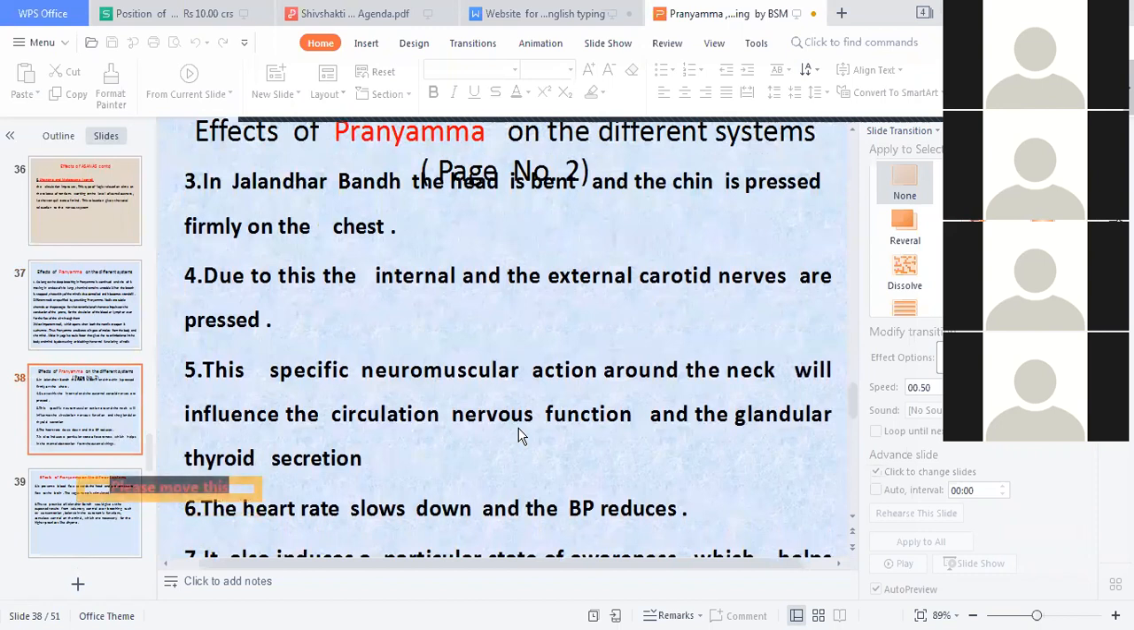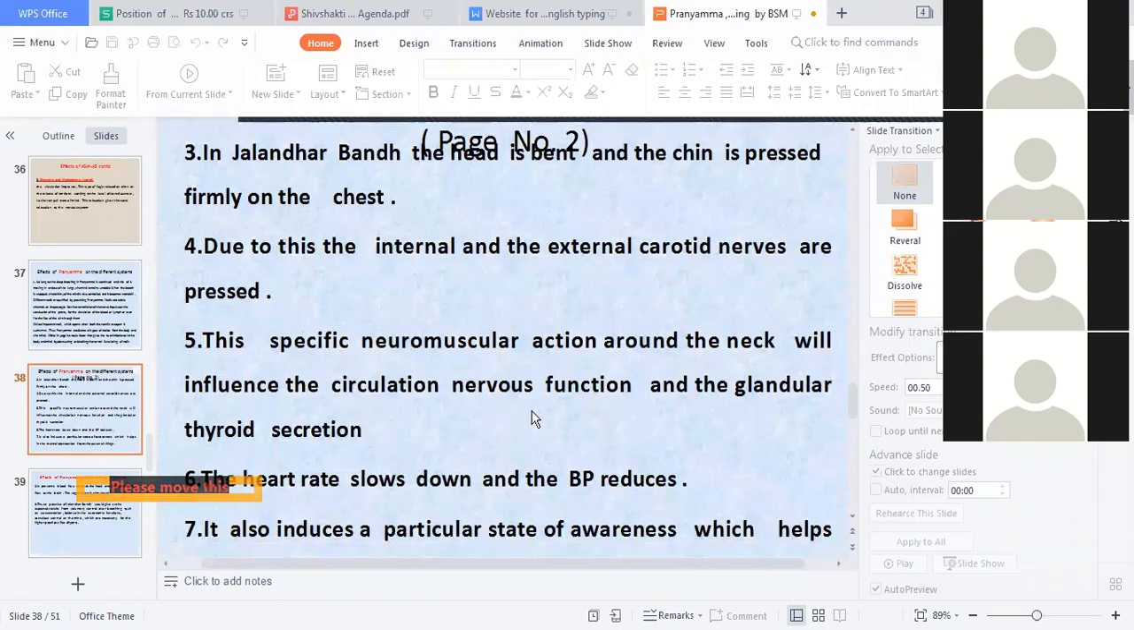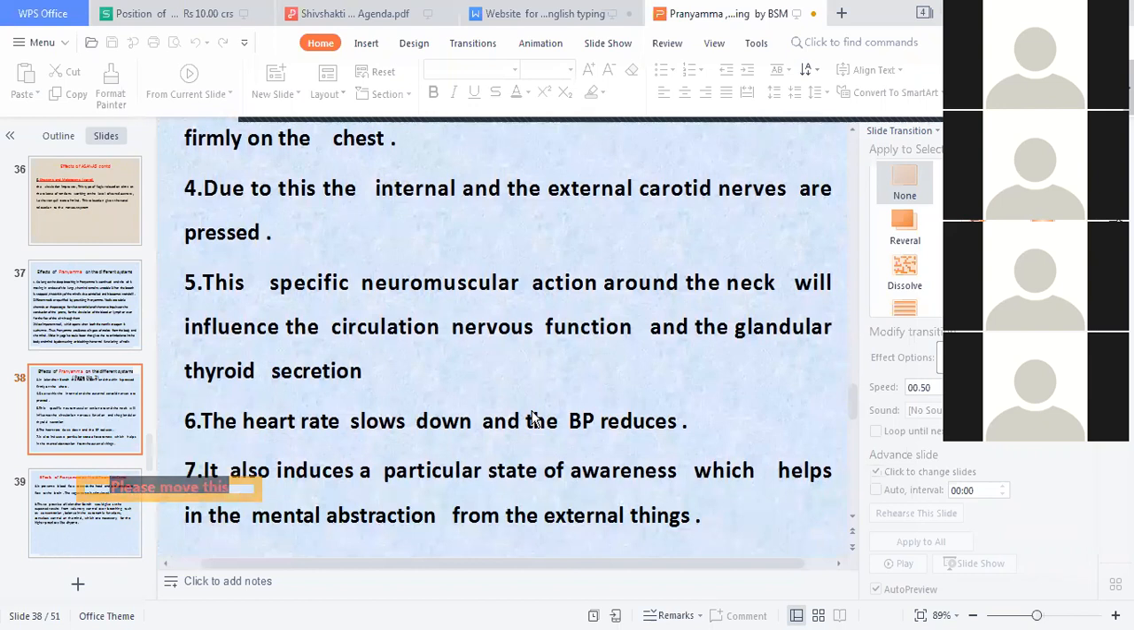In Jalandhar Bandha, the head is bent and the chin is pressed firmly on the chest. Due to this, the internal and external carotid arteries, which are at the side of the neck, are pressed. The specific neuromuscular action around the neck will influence the circulation, nerve function and the glandular thyroid function. The heart rate slows down and the BP reduces. It also induces a particular state of awareness, which helps the mental abstraction from external things.